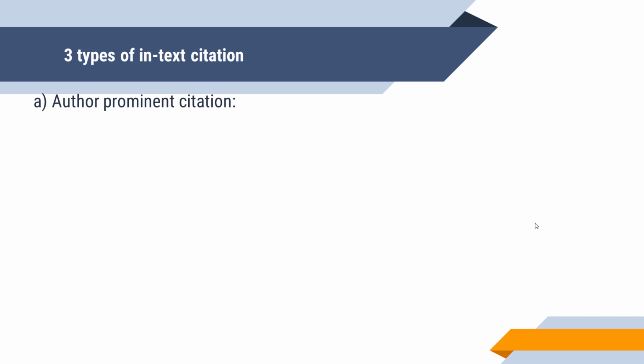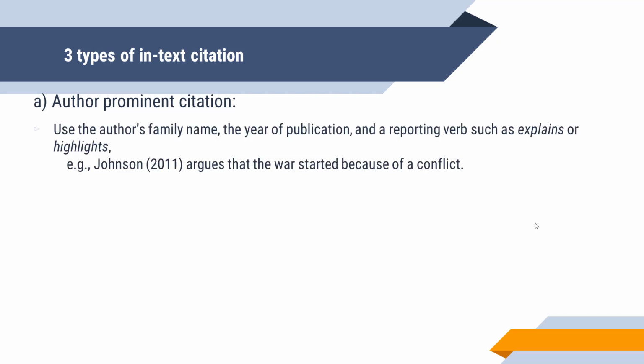The first type of in-text citation is the author prominent citation. This places importance on the author. When you use the author prominent citation, you need to first include the author's family name, the year of publication, and a reporting verb such as explains or highlights. For example, Johnson, 2011, argues that the war started because of a conflict.